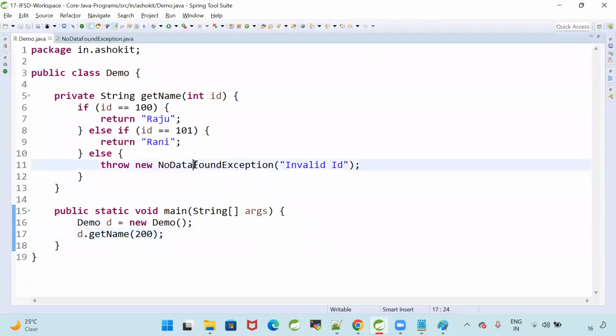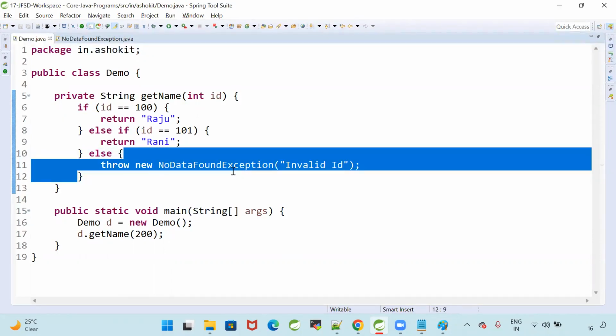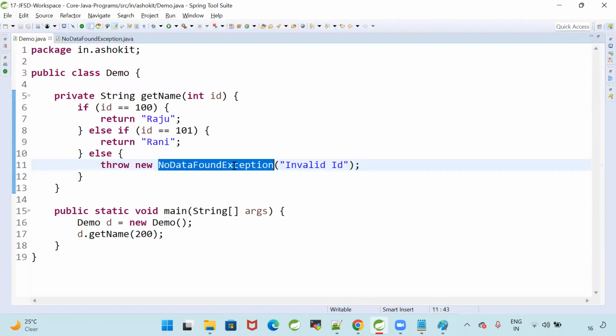Throws: this exception is a super exception, so the compiler recognizes that an exception is coming. Here it is a custom exception, not a predefined one. It is user defined, and I'm wantedly throwing that.